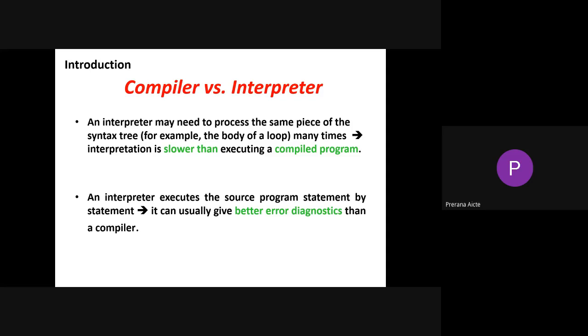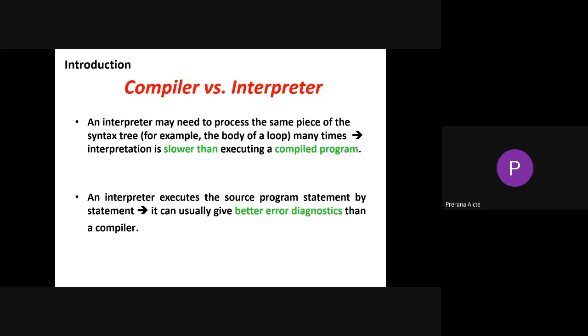But the compiler executes the overall program and generates the output at the end.